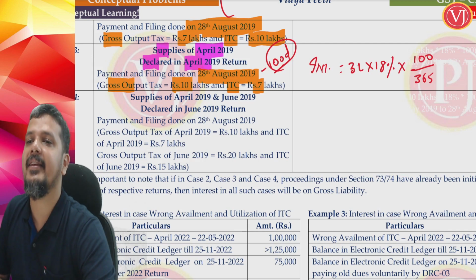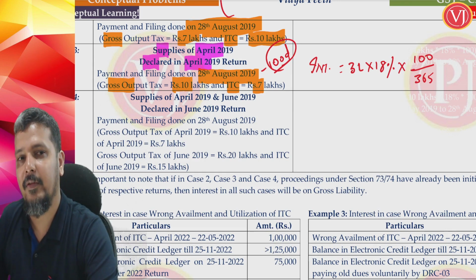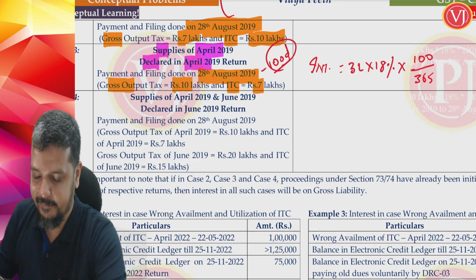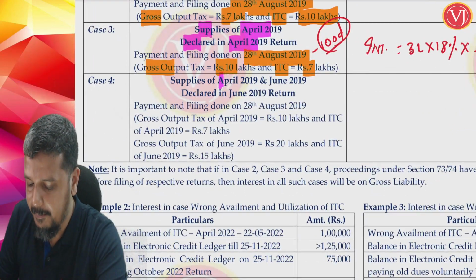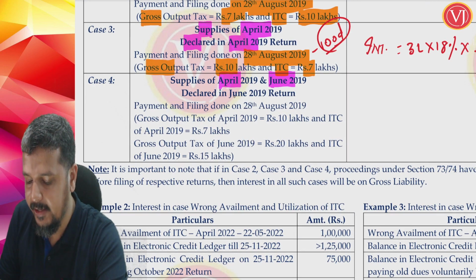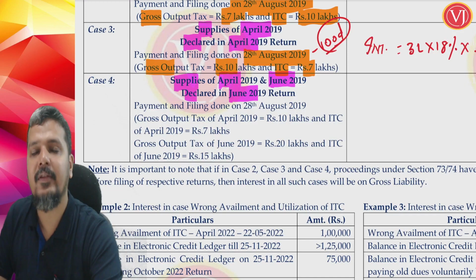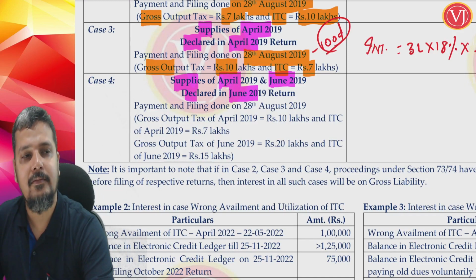But in all these 3 cases, it is April month liability reported in April. So we have to understand a different case where April month liability and June month liability are both reported in June. How is it possible? In April month I have filed a nil return and have not shown anything.